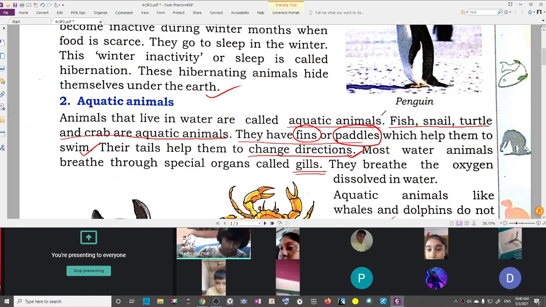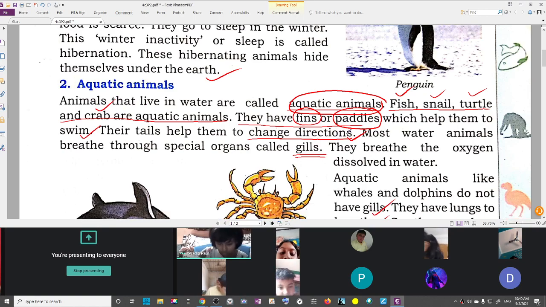Animals that live in water are called aquatic animals. It is obvious. The animals that live in water, we call them aquatic animals. Now some aquatic animals are fish, snail, turtle and crab. They have fins or paddles which help them to swim. Their tails help them to change direction.